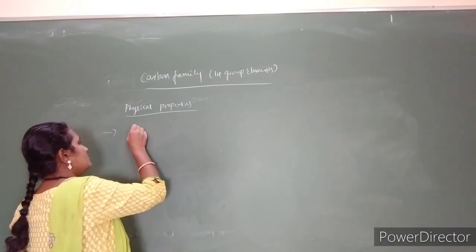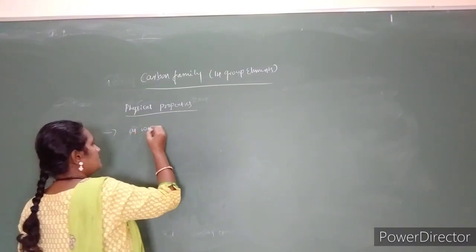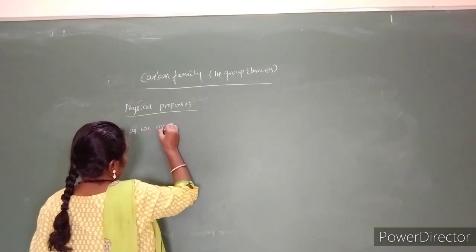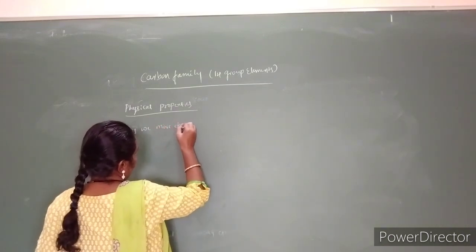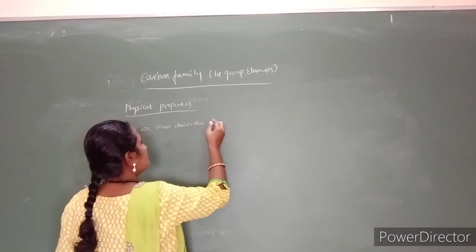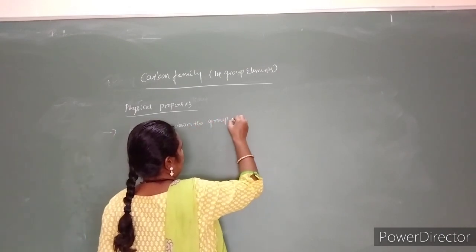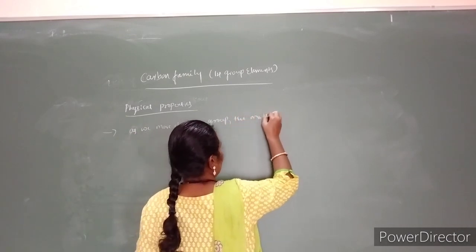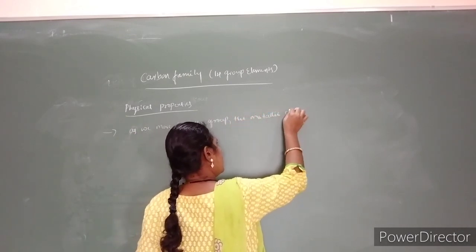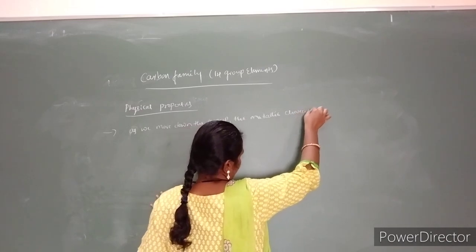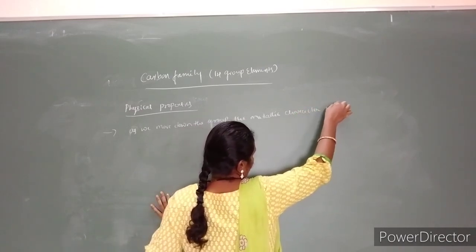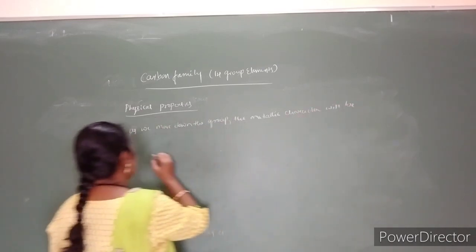As we move down the group, the metallic character increases.